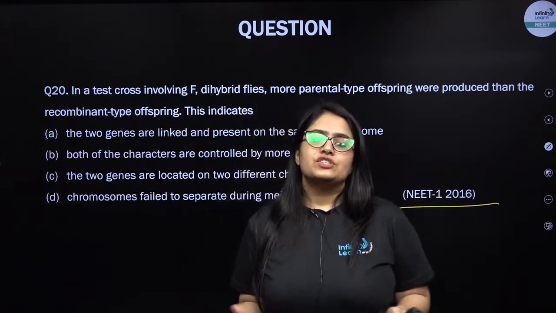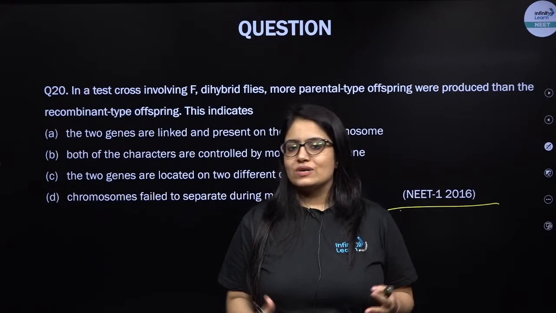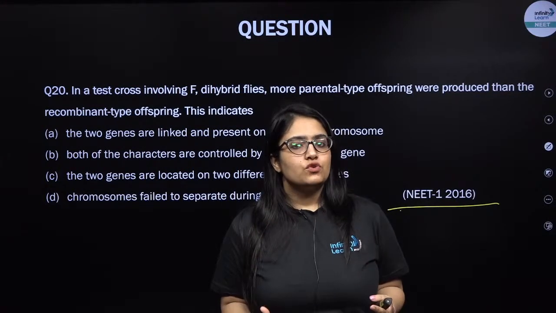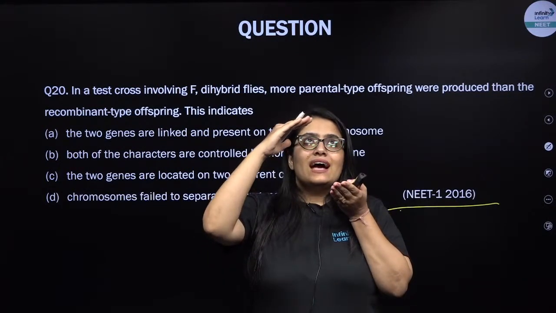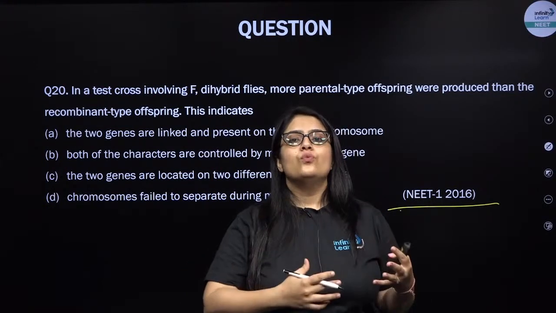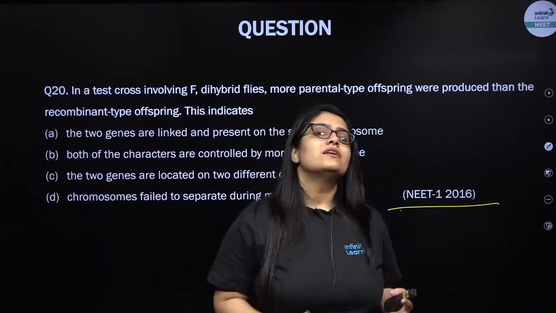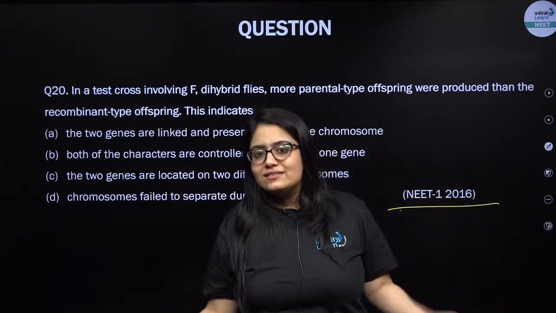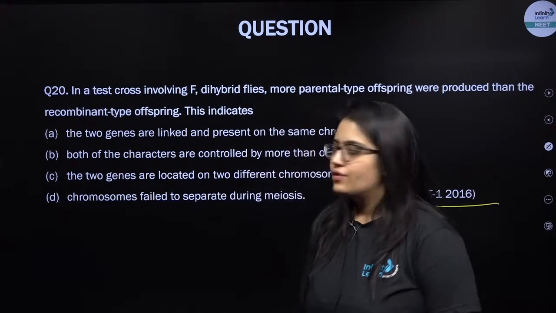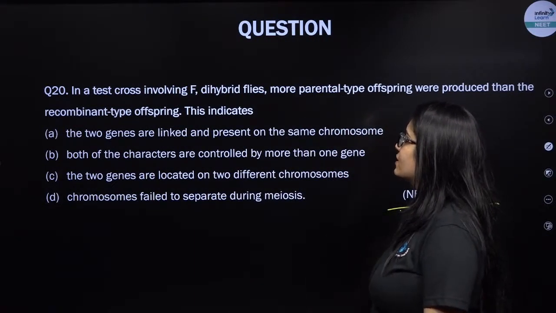he discovered linkage and recombination, and he said, my dear students, whenever you're taking two genes into consideration, and if they are present on the same chromosome and they are present at a very less distance to each other, they tend to inherit together. So assortment is not so easily seen in them, right? They tend to inherit together. They tend to assort together.